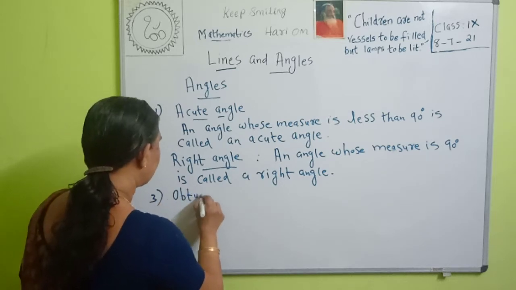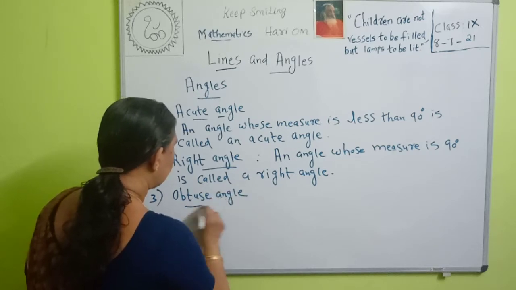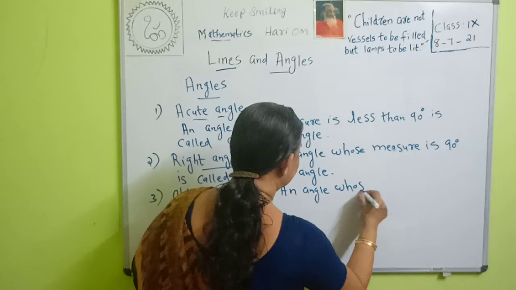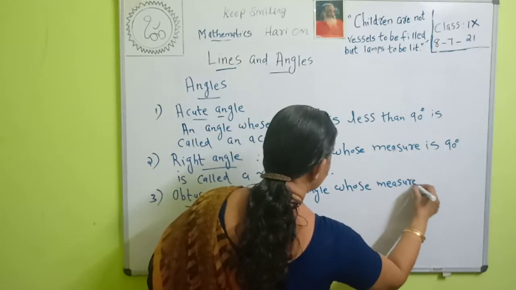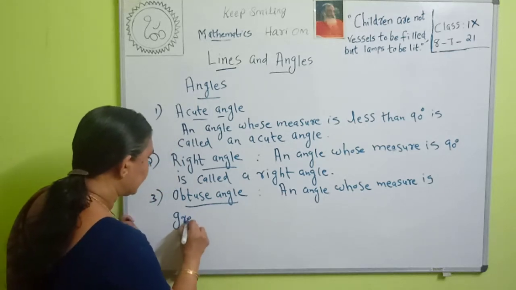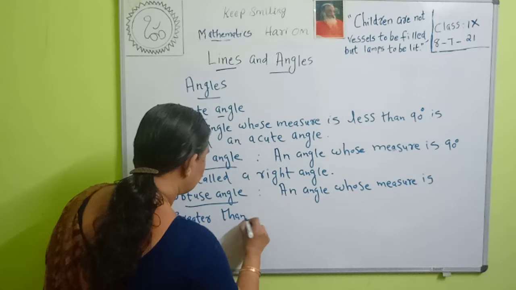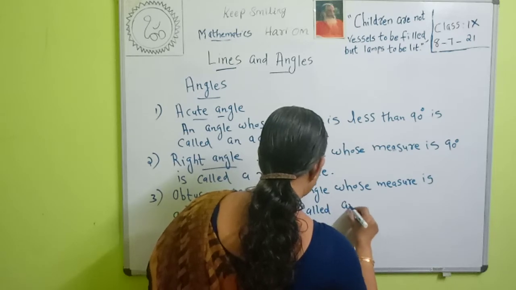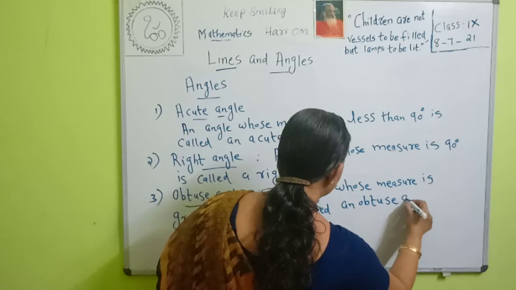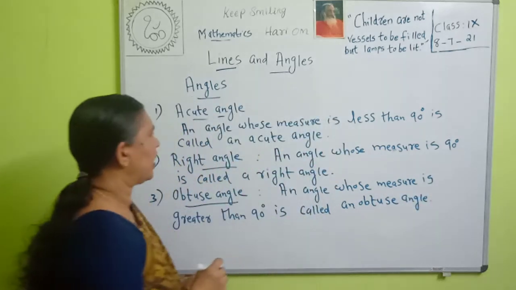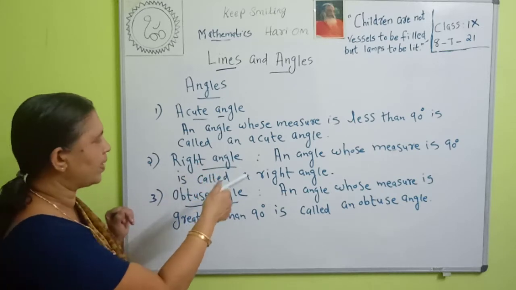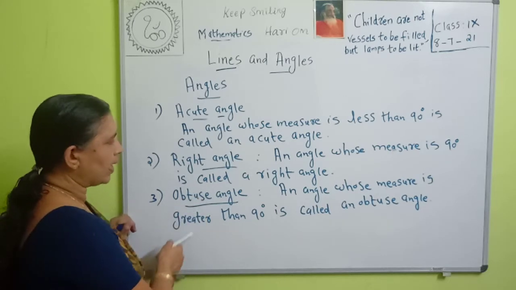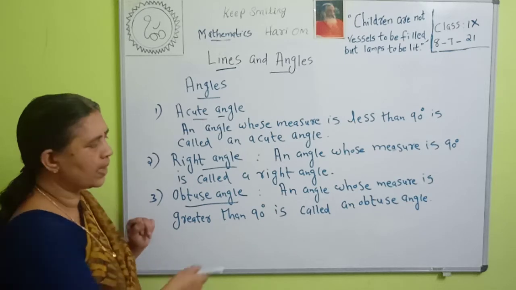Then what is an obtuse angle? An angle whose measure is greater than 90 degrees is called an obtuse angle. So an acute angle is an angle whose measure is less than 90 degrees. A right angle is an angle whose measure is 90 degrees. An obtuse angle is an angle whose measure is greater than 90 degrees.